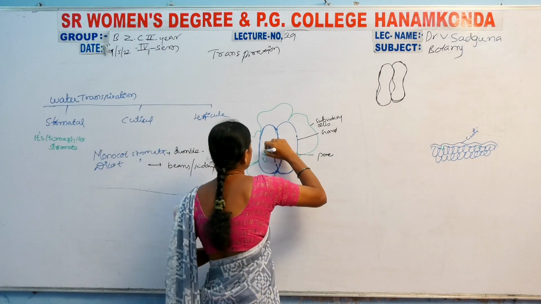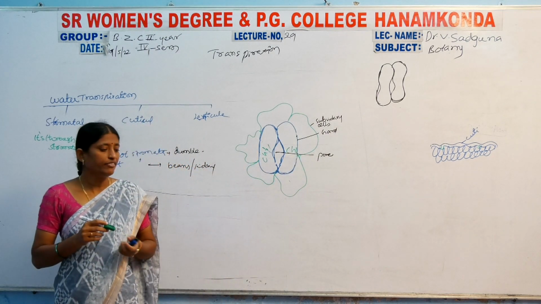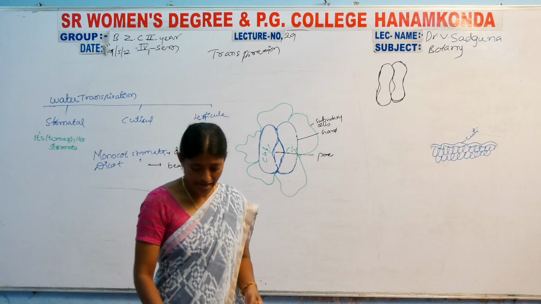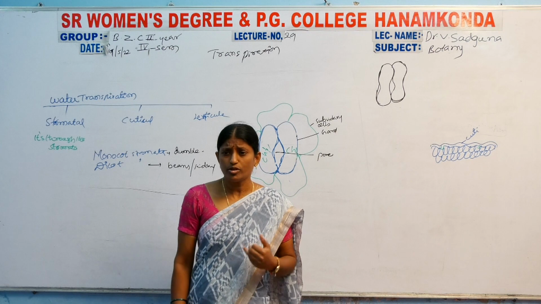These are the chloroplasts in the guard cells.